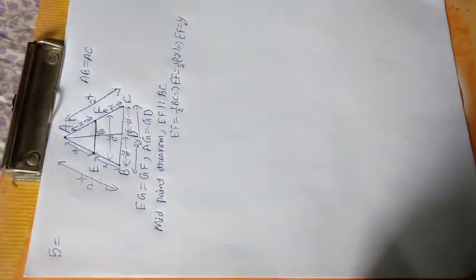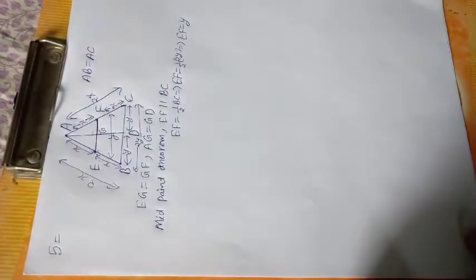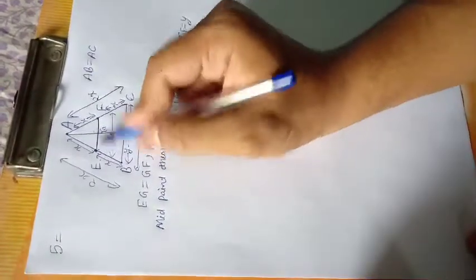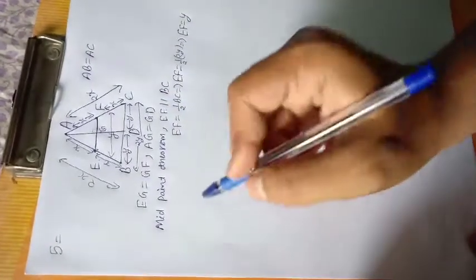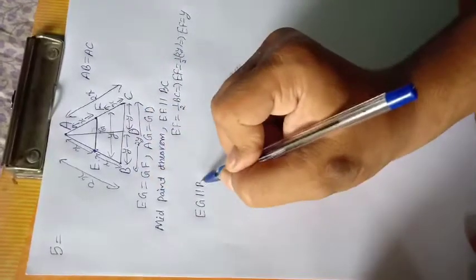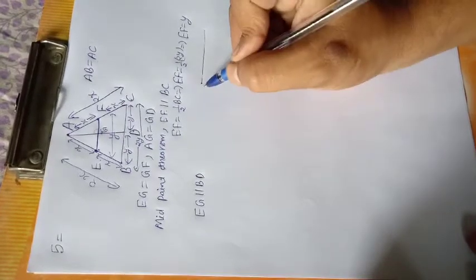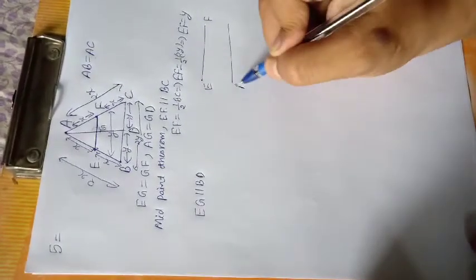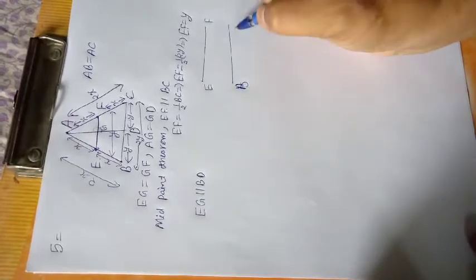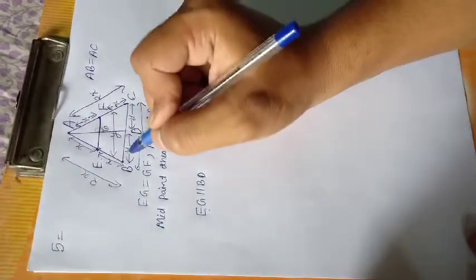Okay. Now we have to prove that EG equals GF. How to prove? It is given that EF is parallel to BC, then EG is also parallel to BD. Look, EF was parallel to BC. Suppose this is the line, EF is parallel to BC, so a part of it, EG, will be parallel to a part of BC. So EG is parallel to BD.